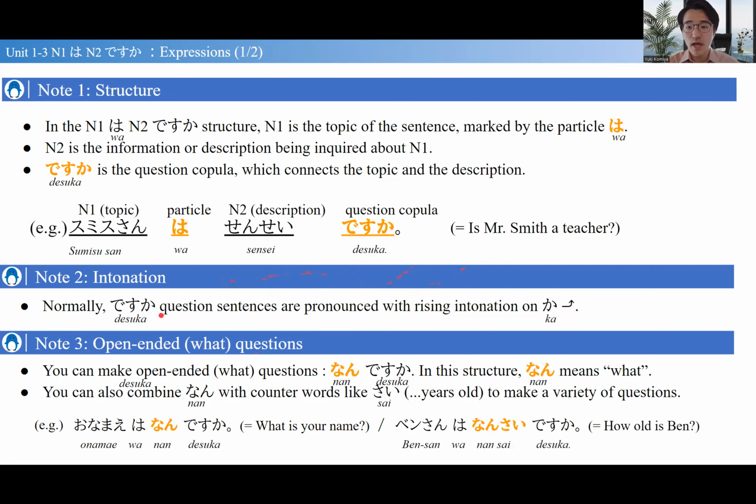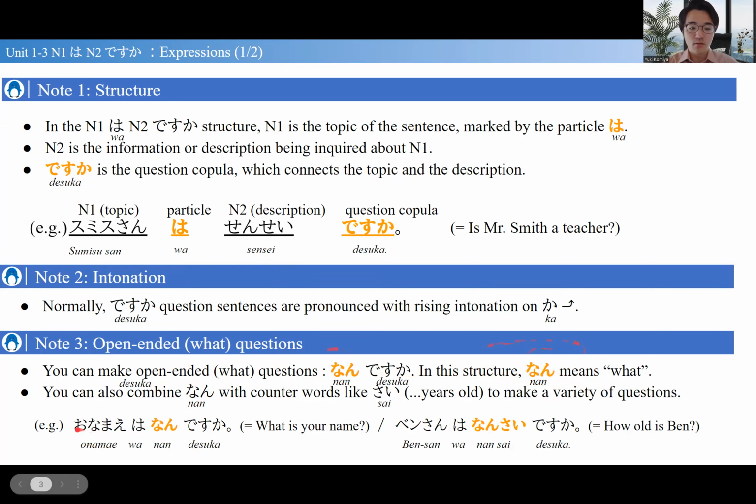Finally, how to make the open-ended question. So these, like すみさんは先生ですか?, are basically yes/no questions. You can answer that with either yes or no. But what about the open-ended question, like what, who, where, when, this kind of question? We use 何 for what questions particularly. 何 means what. 何ですか?